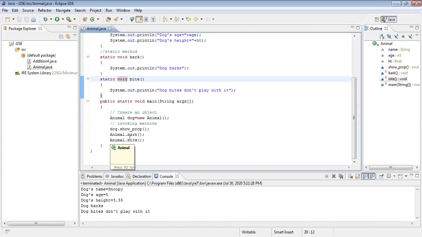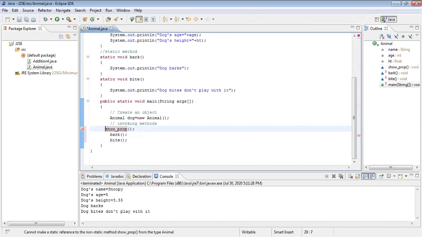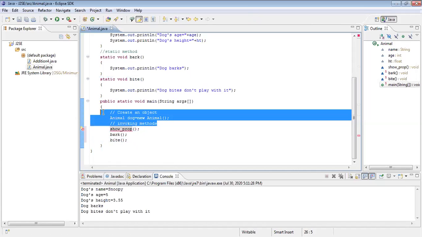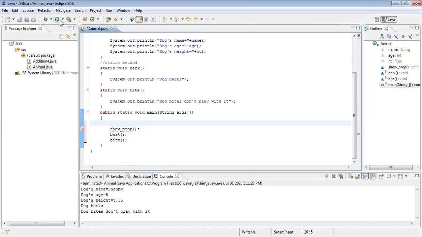Nothing, sir. Static methods generally we invoke with the help of the class name. But in this program, even all these things are not required. You can call directly. One more variation I want to show you: I am not creating any object. Here also, no object is required. Direct call, no object, nothing. Shall I execute now? Just simple calls, no object, no class.